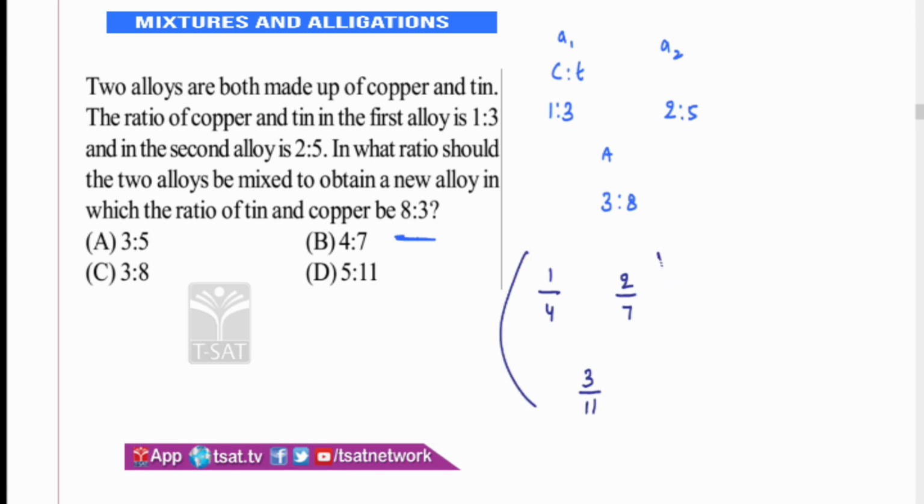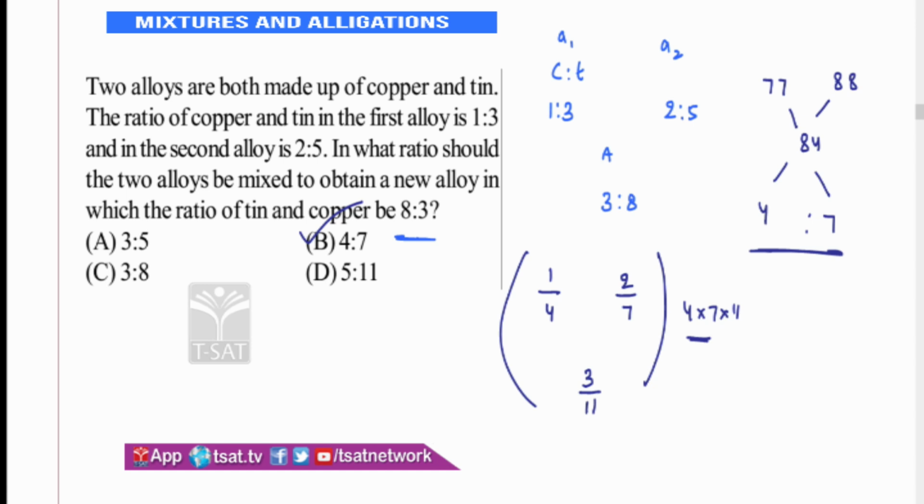You can subtract it and check it, or else multiply everything with 4 into 7 into 11. If I multiply everything with 4 into 7 into 11, the first one will be what? 4 cancels, 7 elevens are 77. The second one is what? 7 cancels, 44 into 2 is 88. The third one is what? 11 cancels, you can say 28 into 3 is 84. So the difference is 4 here. How much is the difference? The difference is 7. So you're adding them in what ratio? You're just adding them in 4:7 ratio.